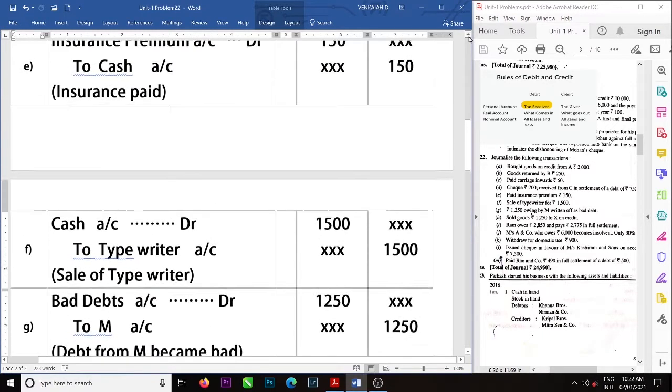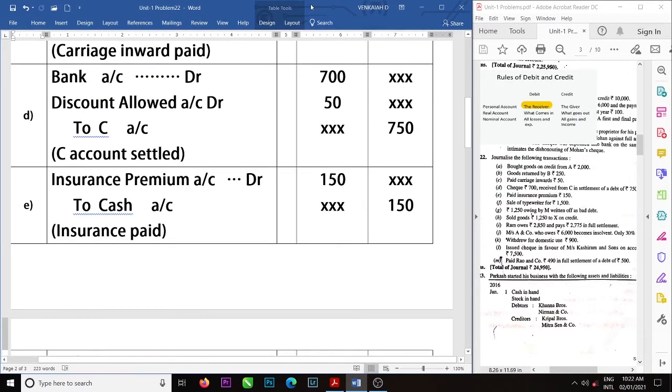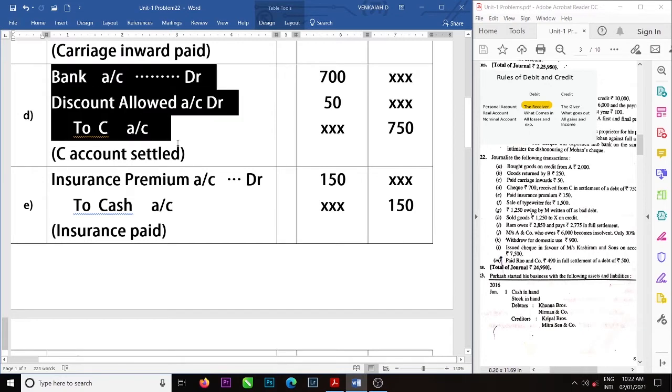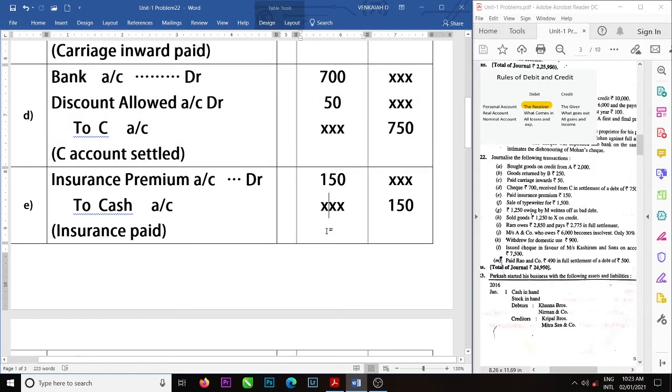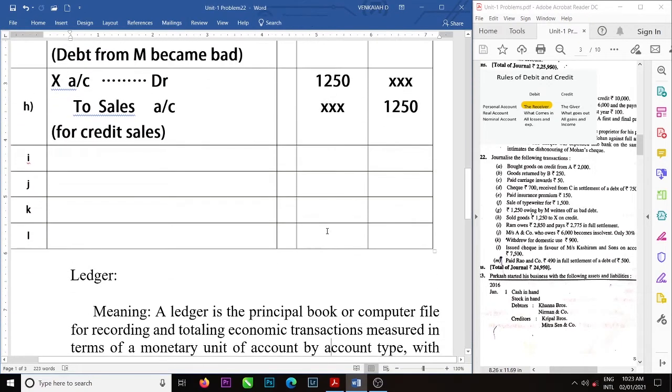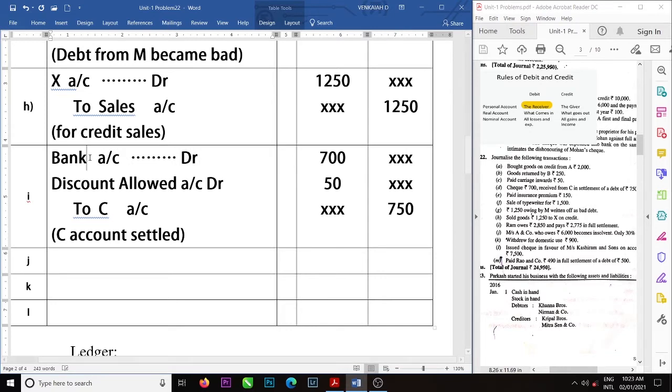cash account debit, discount account debit to Ram account. He didn't say anything regarding the bank, so cash account debit. Earlier, the cash amount is 2775. Discount is 75.